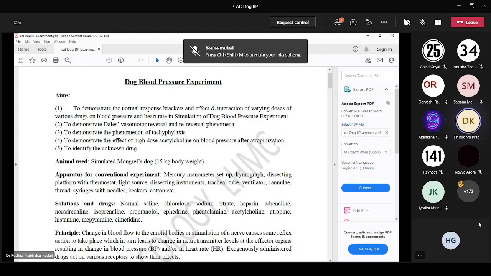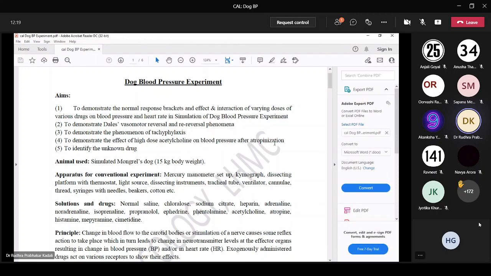In general, the animal used for laboratory experiments is the mongrel dog. The experiment is done on a mongrel dog, but we are doing CAL, so it is a simulated mongrel dog of 50 kg body weight. The apparatus required for this experiment are a mercury manometer and a kymograph.